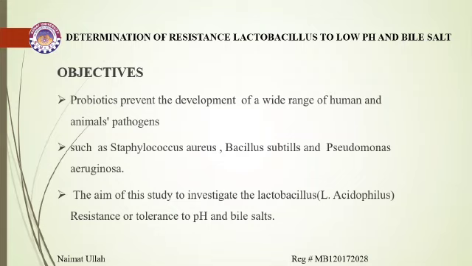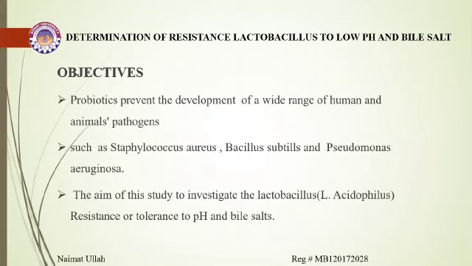As we know, Staphylococcus aureus causes skin infection. Bacillus subtilis causes infection of the ear, eye, and respiratory tract. Pseudomonas aeruginosa causes infection in the blood, lung, or other parts of the body after surgery.